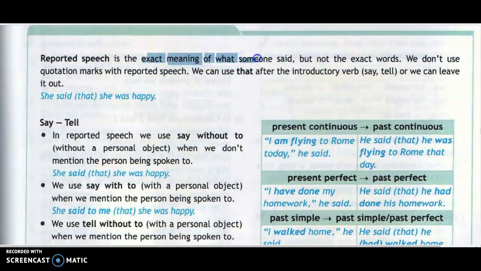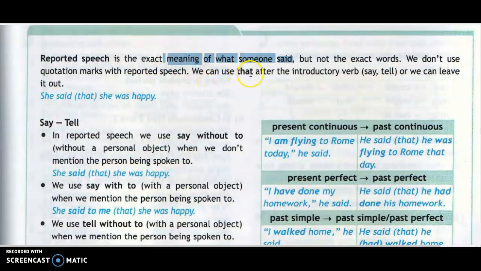So reported speech conveys the exact meaning. Remember, when somebody is reporting the speech of the speaker, that means it is reported by a second person. It will convey the same meaning. For example, the speaker has already said something, but the reporter would not use the same wording. The wording will be different. We do not use quotation marks, like inverted commas, with the reported speech.